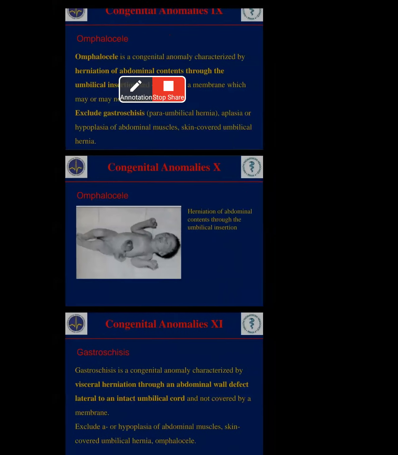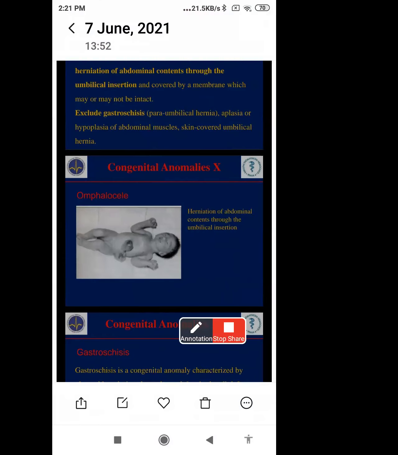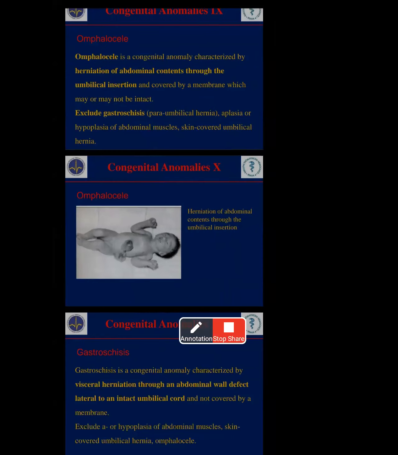Next, omphalocele. Omphalocele means herniation of the umbilical cord, abnormal location of the umbilical cord. Here, omphalocele is a congenital anomaly characterized by herniation of abdominal contents through the umbilical insertion and covered by membrane, which may or may not be intact. Normally the membranes totally cover the umbilical cord, but here the membranes may or may not cover the umbilical cord.